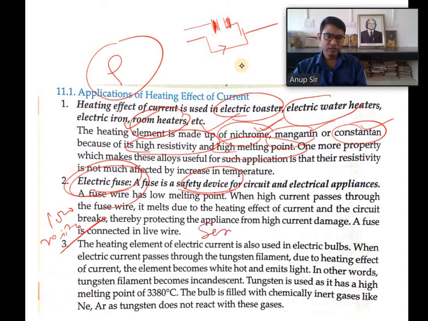So electric fuse should always be connected in series connection. Remember this thing, series connection, and it should have low resistance and a low melting point. These are the characteristics of the electric fuse you need to know. The property of the wire in the electric heater or electric iron is completely different from the property of the electric fuse. So remember these things.